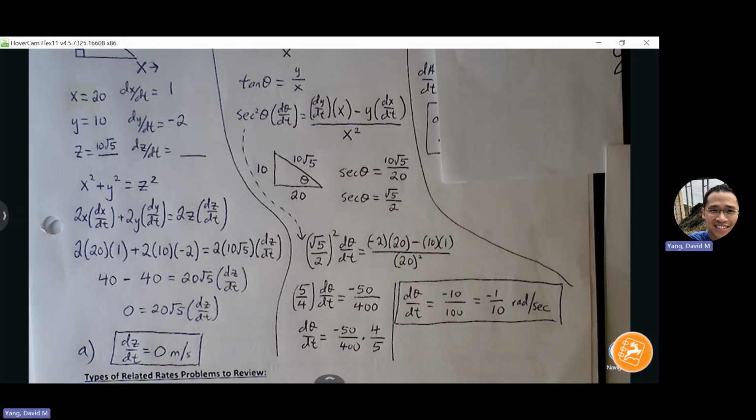The unique thing about this process is we have to find a value to replace that secant theta. I have root 5 over 2 from the triangle. I square that expression, I get 5/4. Divide both sides by 5/4, the same thing as multiplying by its reciprocal. And then your d theta dt is always radians per time unit. Okay, any questions with this process?